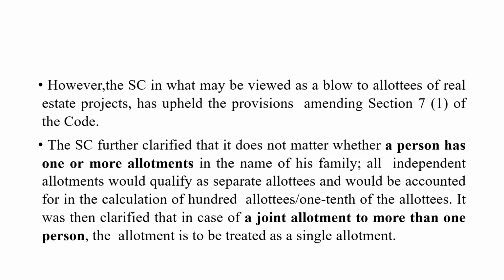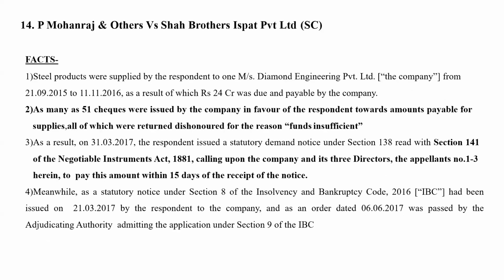So it was then clarified that in case of a joint allotment to more than one person, the allotment is to be treated as a single. अगर joint होगा तो उसको single माना जाएगा, लेकिन अगर independent allotment है, separate है, तो separate allotments. ठीक है? This was the case.